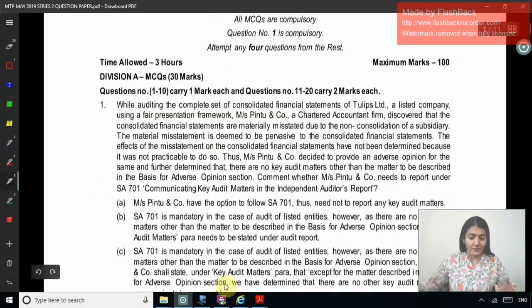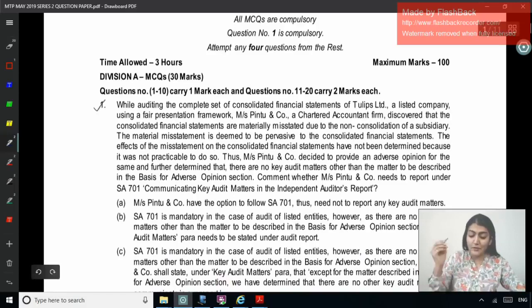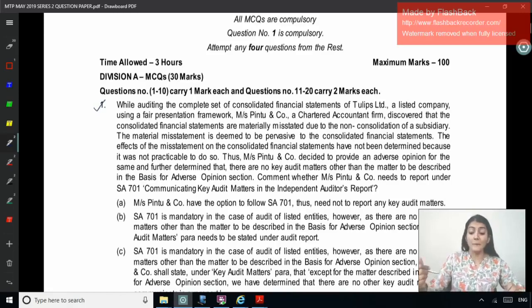Let's start with question number 1. While auditing the complete set of consolidated financial statements of Tulips Limited, a listed company using a fair presentation framework, Pinto and Company, a chartered accountant firm, discovered that the consolidated financial statements are materially misstated due to the non-consolidation of a subsidiary. The material misstatement is deemed to be pervasive to the consolidated financial statements. So pervasive means adverse opinion.